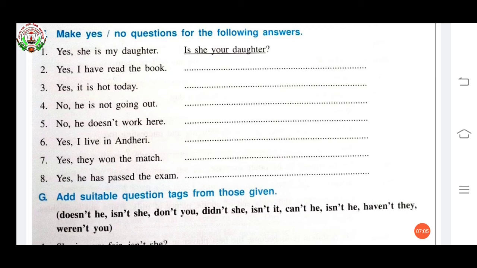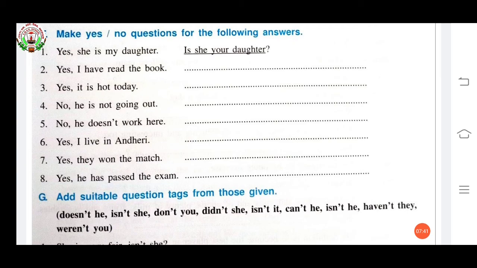Now fifth one. No, he doesn't work here. This is the answer. Now you have to make a question. Does he work here? Question mark. Now sixth. Yes, I live in Andheri. Do you live in Andheri? Question mark. Now seventh. Yes, they won the match.